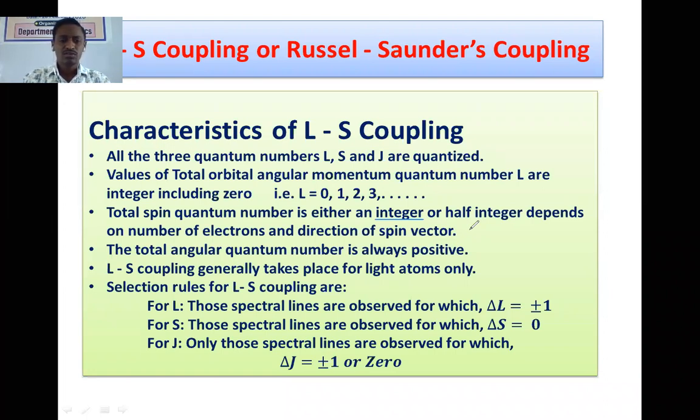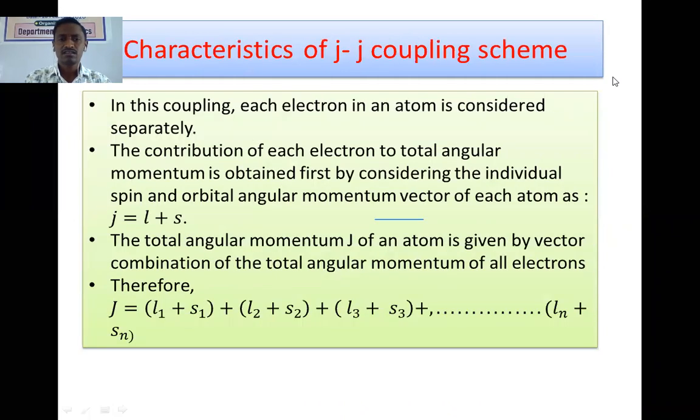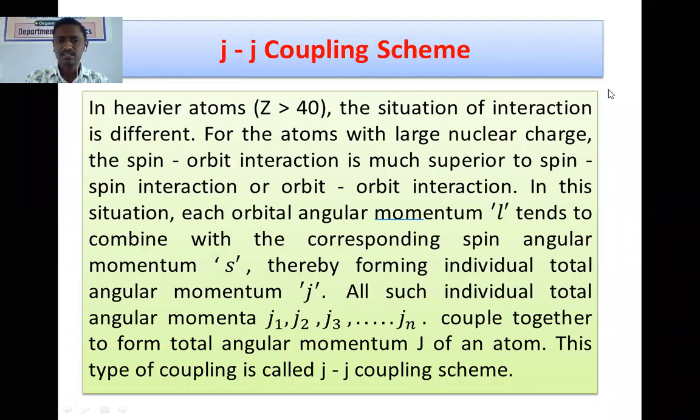Okay, now move toward the next coupling, that is JJ coupling. It is observed for the heavier atoms, where the atomic number is more than 40. So in the heavier atoms, what happens?